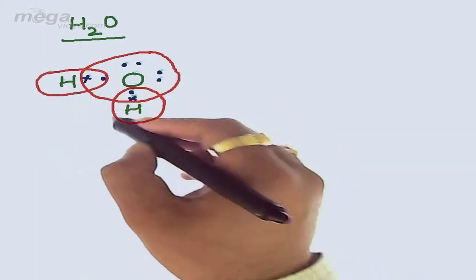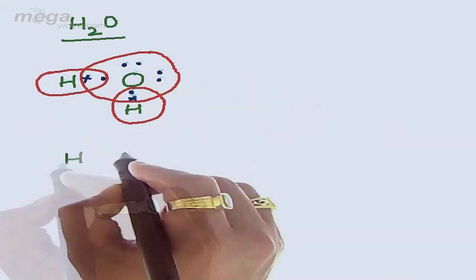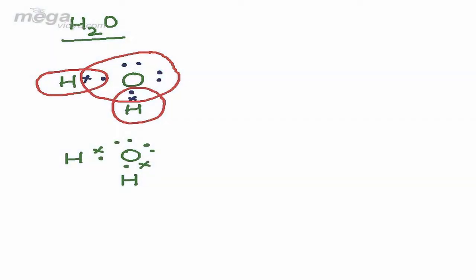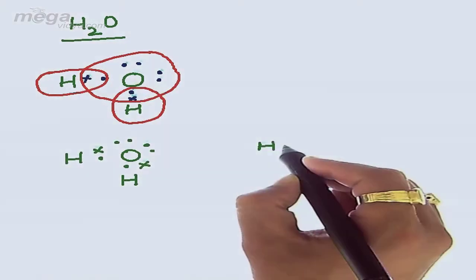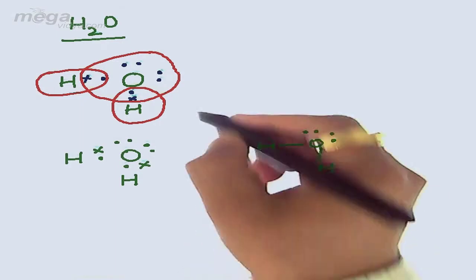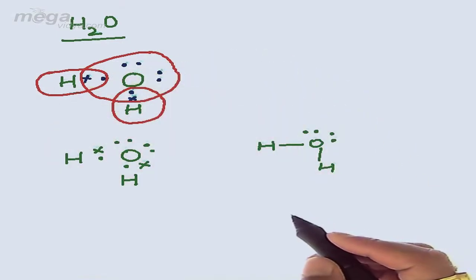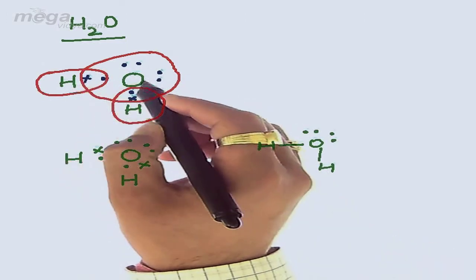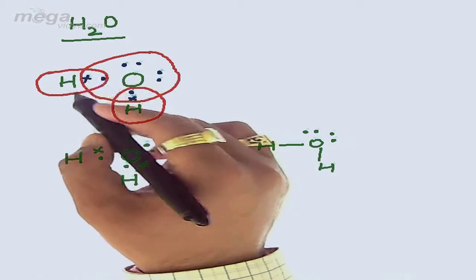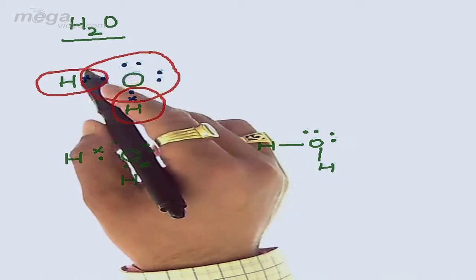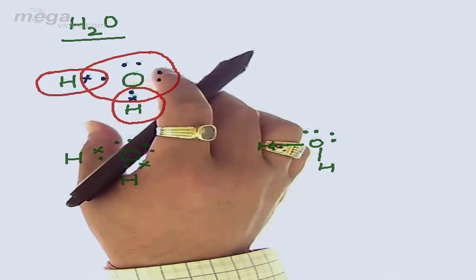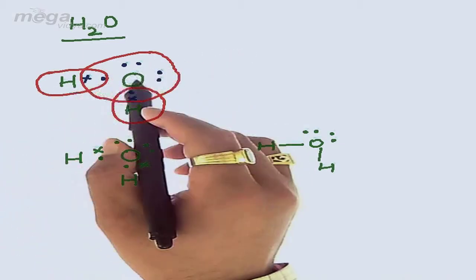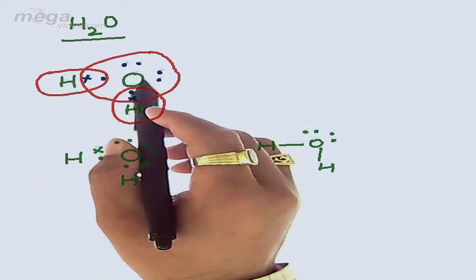The same representation can be made as H, O, H, or we can represent this structure as follows: H, O, H. So these are the 3 different types of representation which we can make for the H2O molecule. In the very first, we are trying to complete the octet, or we can say for hydrogen we cannot use the word octet. So we are just trying that in this representation every atom should attain noble gas configuration such that their potential energy should decrease and they could attain stability.